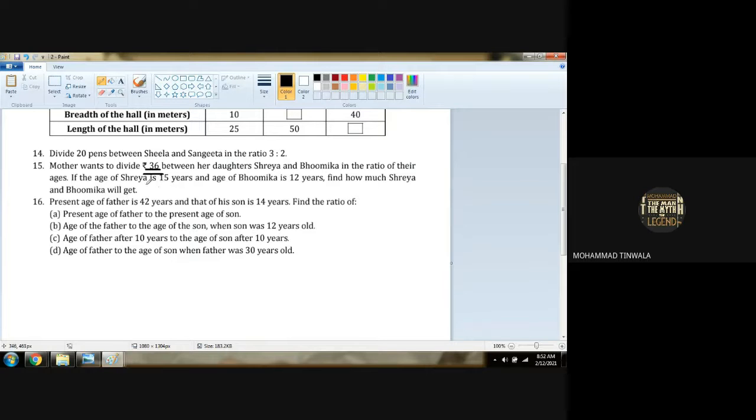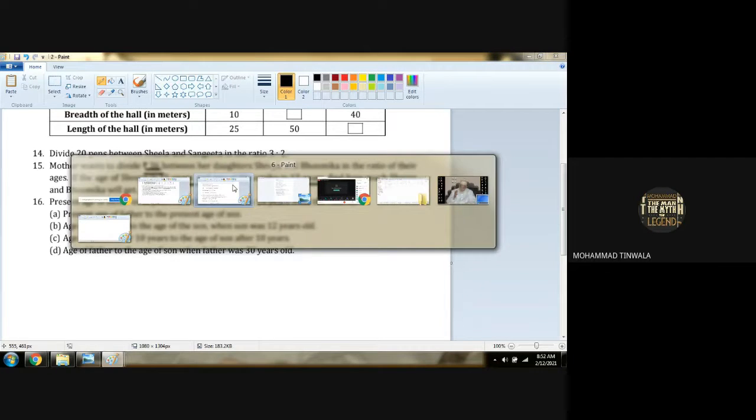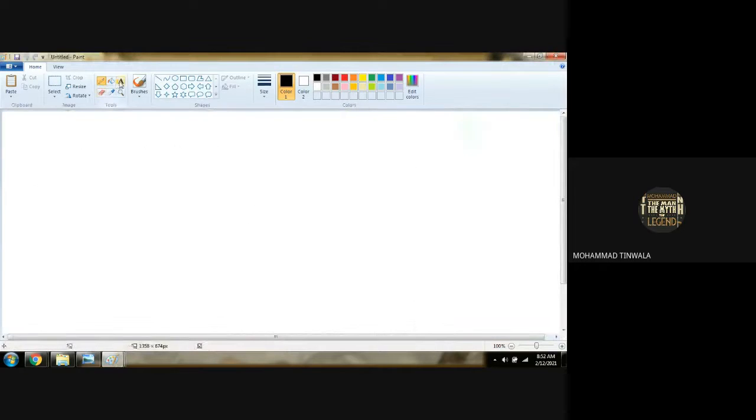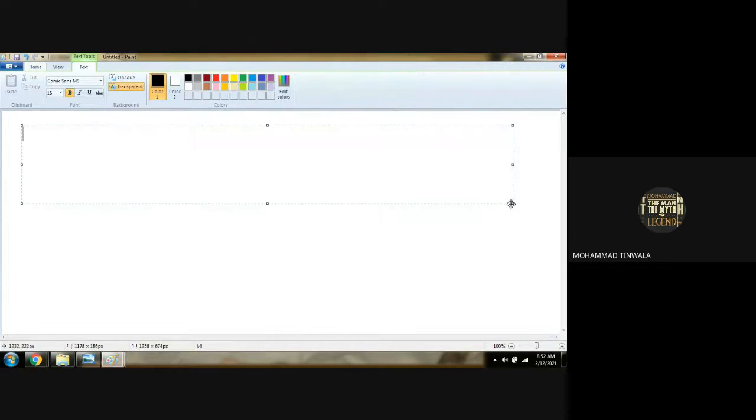Is it clear? So one's age is 15 years and the other's age is 12 years. So first of all, 15 and 12 are not the prime ratios. We have to get the prime ratio first. So what we will do, our first condition to be applied is to find the ratio. Which answer number is it? 15.